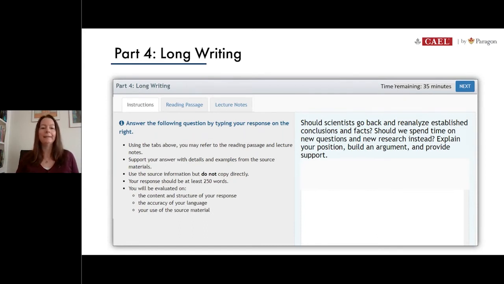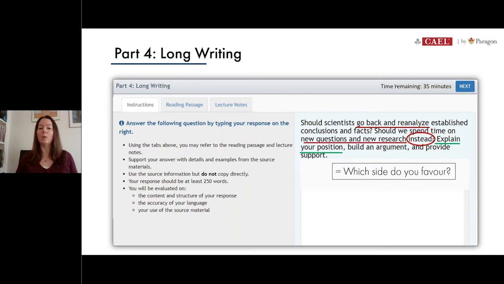So let's take a quick look at the question that we have been working on these last couple of weeks. It says, should scientists go back and reanalyze established conclusions and facts, or should we spend time on new questions and new research instead? So the first thing that we've done is we have to explain our position. So in other words, we need to pick one of these two positions that the test question has given us. So for this essay, we've already decided to write about the importance of revisiting the past before we move ahead to the future with theories.